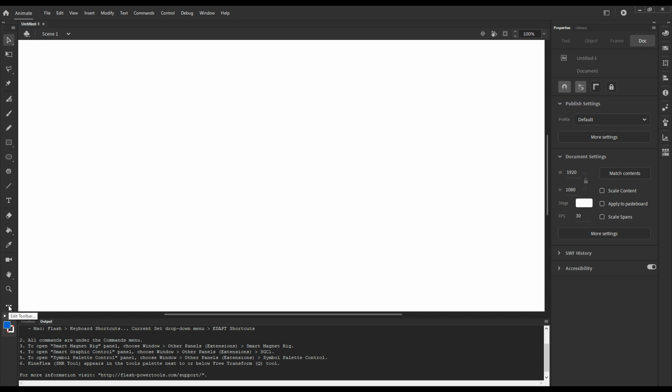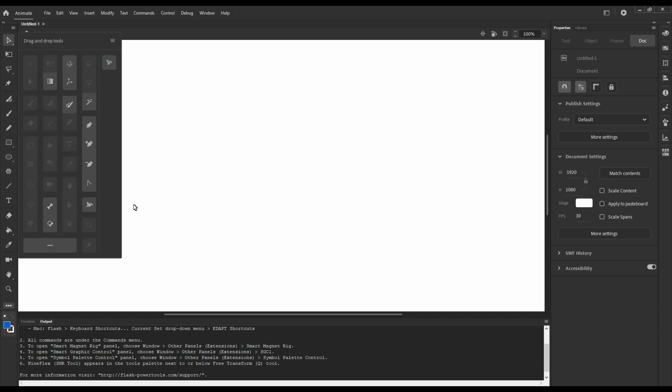this version of Animate is that they've made the toolbar flexible. So you click on the three dots here and you find the Kineflex tool here, and you just drag it below the free transform tool.